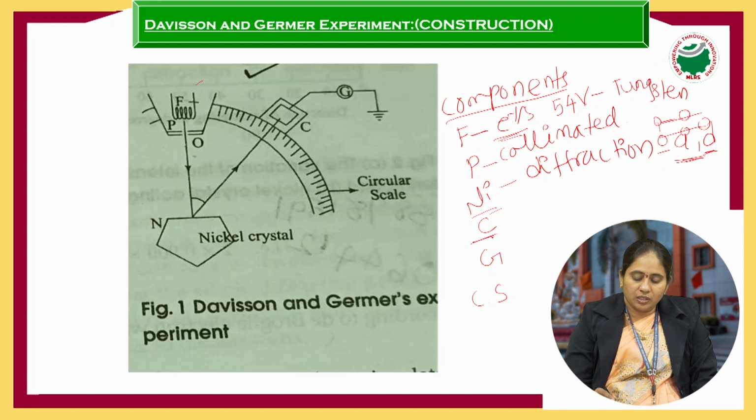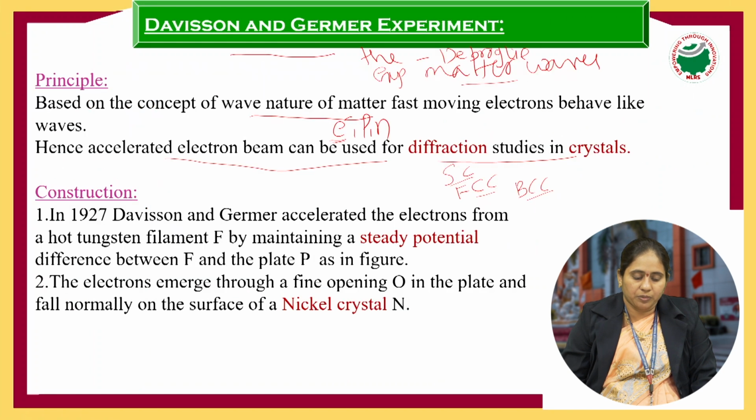Next one is the circular scale. The circular scale is used to measure the scattered beam of electrons around the nickel crystal. The galvanometer is used to measure the scattered electrons coming from the nickel crystal. And the collector is used to collect the electrons from the nickel crystal. So these are the different components used in the Davisson-Germer experiment.